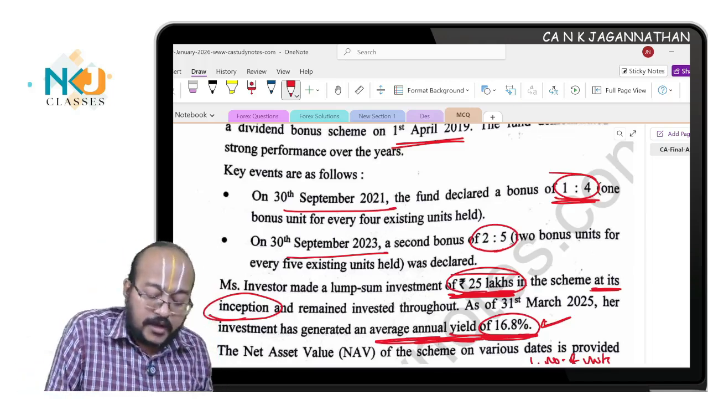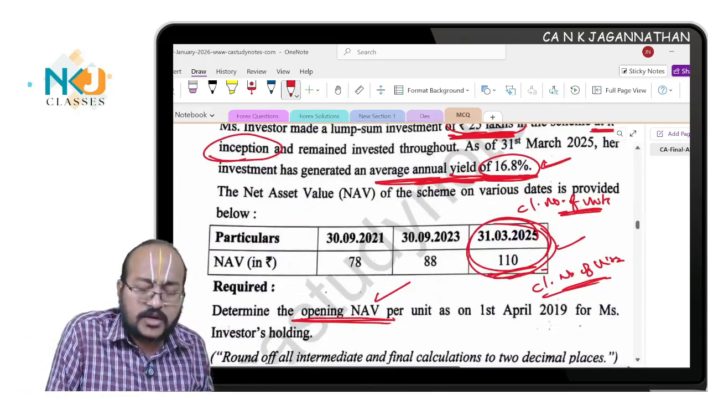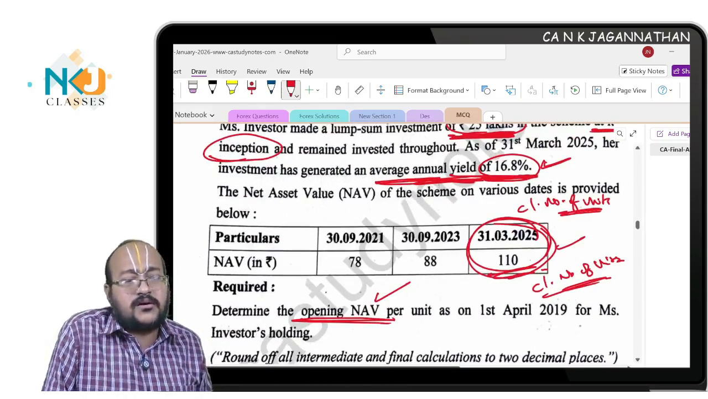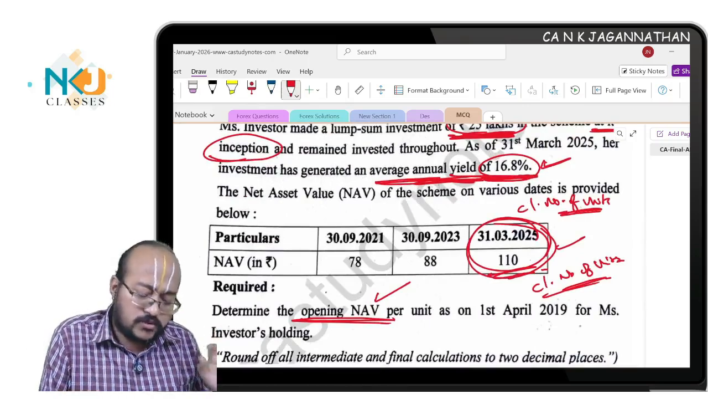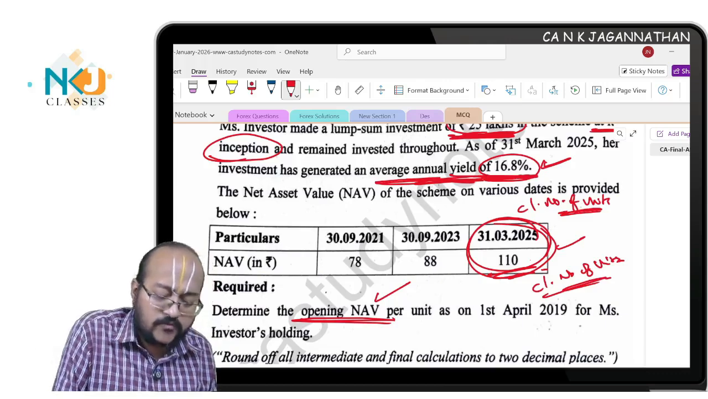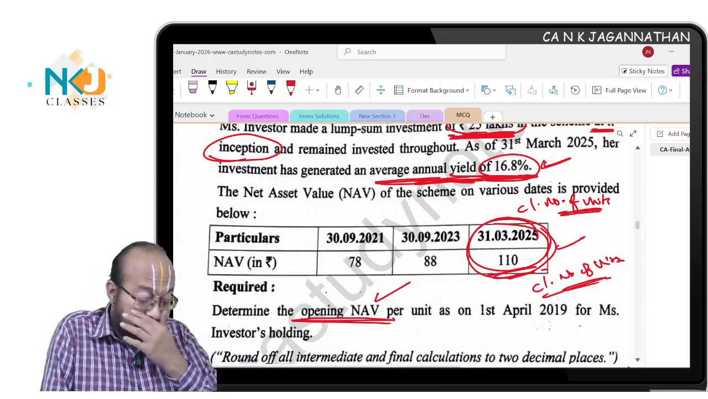So here they are asking us to do reverse working. Here I think students would have got confused with some of the numbers. If you have done it well, no issues. This is the reverse working question. From there you will work out to the opening NAV. That is what they are asking.